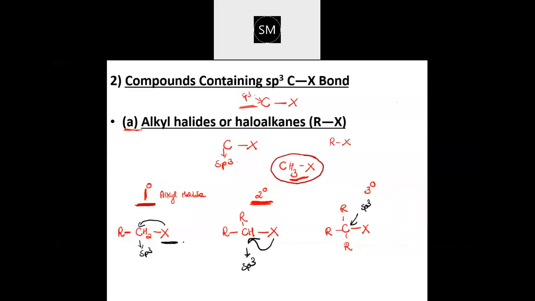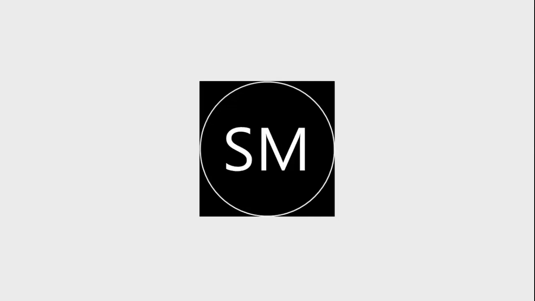Okay, and how will you understand which is primary, secondary and tertiary? Keep that in mind. If it is primary, that carbon will have two hydrogen. The carbon which is exactly adjacent to the halogen, that carbon you should see. Sometimes when the group is big, children will get confused.